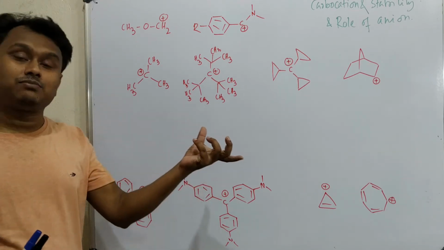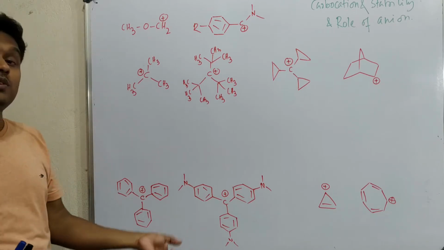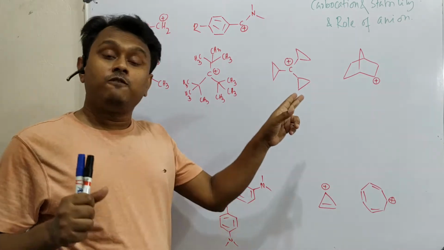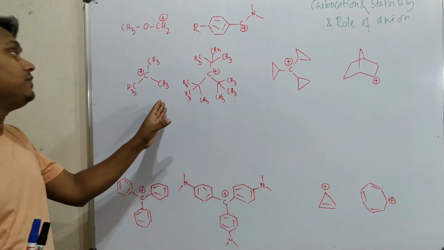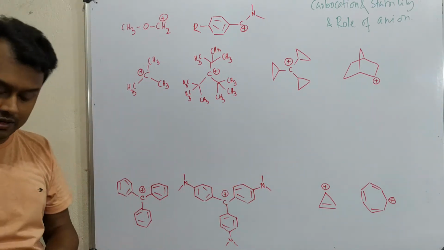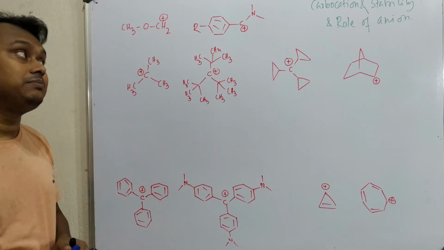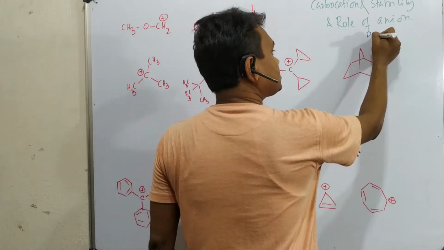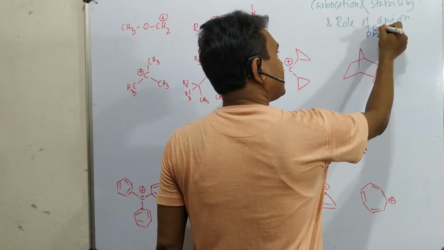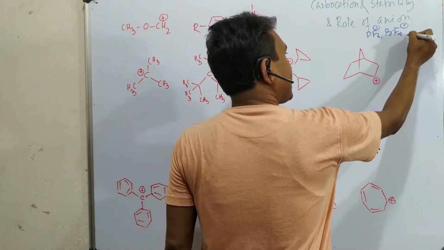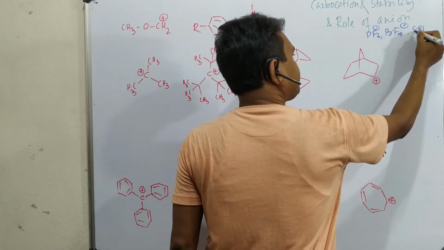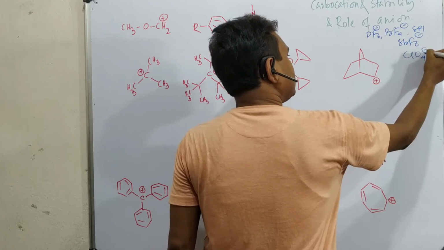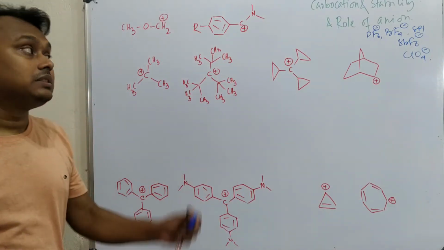These four factors are mainly responsible, and another thing is the counter anion. See, here I have written carbocation, but they are very reactive species. They can't live alone, they need a counter anion. Generally non-nucleophilic anions like PF6 minus, BF4 minus, SbF6 minus, ClO4 minus are the counter anions because they are very stable.